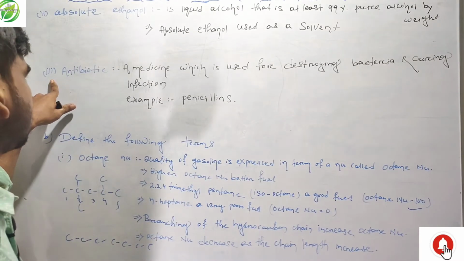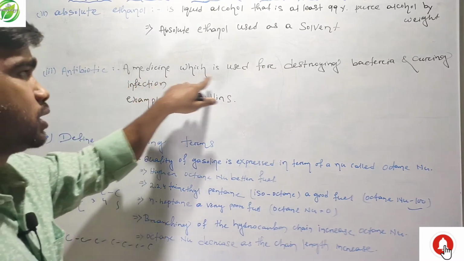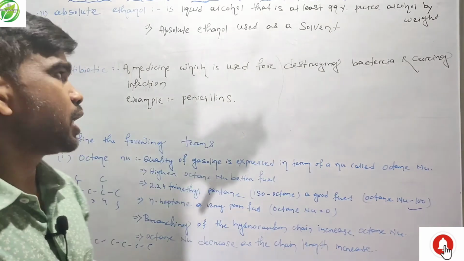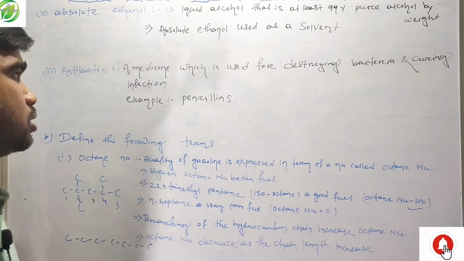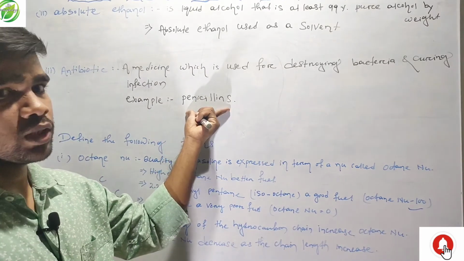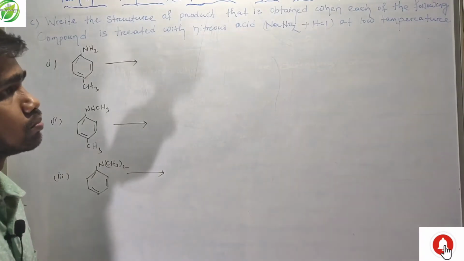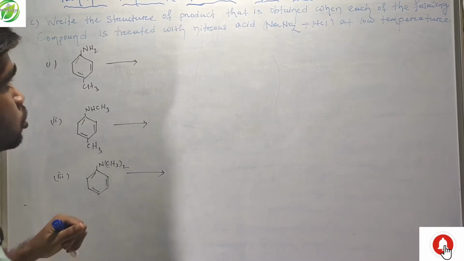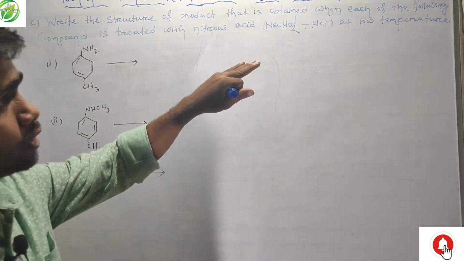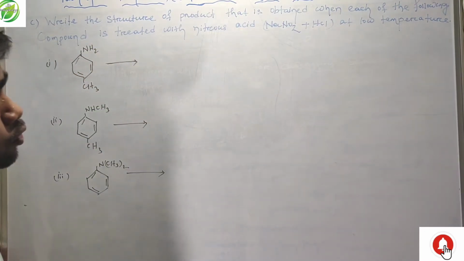Then friends, this is antibiotics. Antibiotics are medicines used for destroying bacteria and curing infection. For example, penicillin. Penicillin we use as an antibiotic. Friends, the next one is question number 6. Write the structure of the compound that is obtained when each of the following compounds is treated with nitrous acid, NaNO2 plus HCl at low temperature.